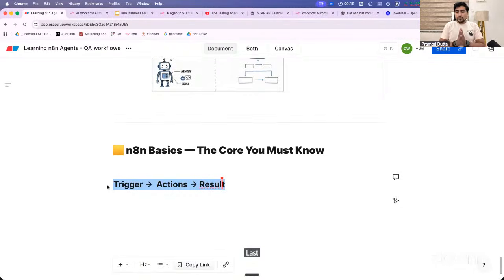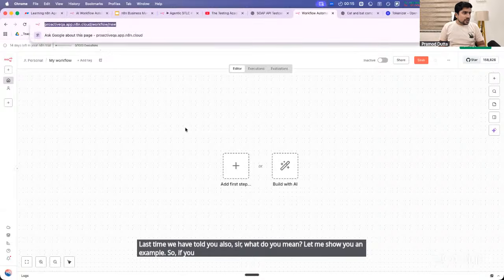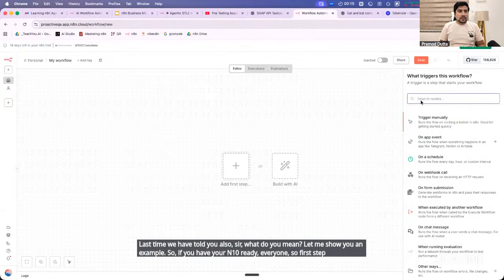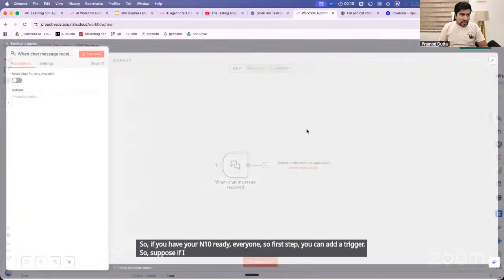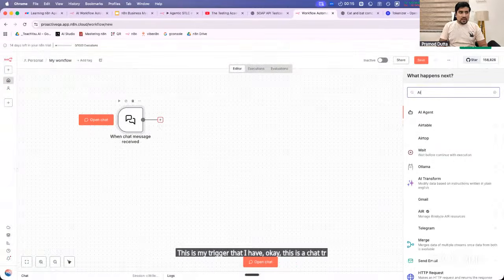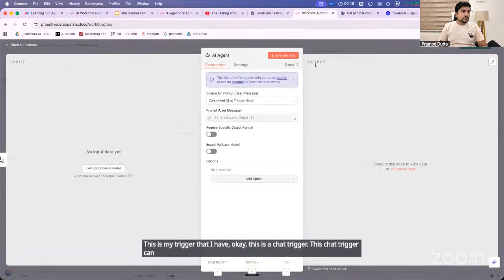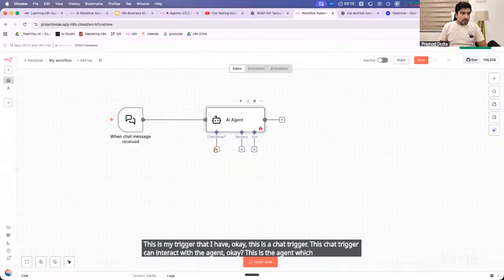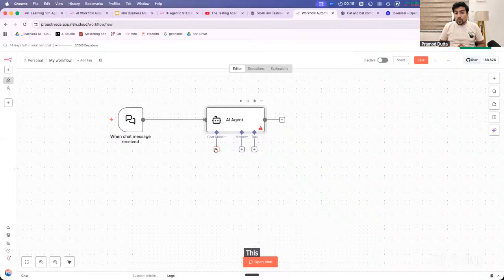Let me show you an example. If you have your n8n ready, first step, you can add a trigger. Suppose I add a trigger, which is a chat trigger. This chat trigger can interact with the agent. This is the agent which we have added. Now, this agent will require three things. Agent will always have three things, right? How many of you remember that?